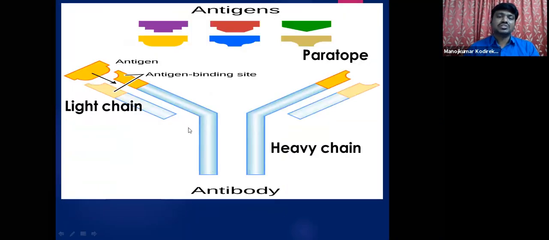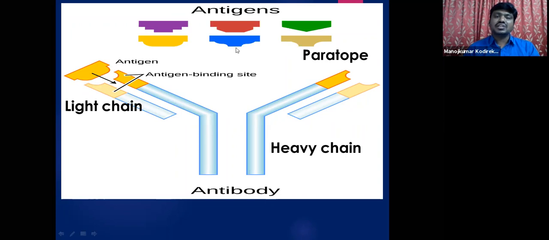Now in this picture, you can clearly see the light chains, and these are the heavy chains. This is the site we are talking about, FAB, the fragment antigen binding site. So this is like an antigen. A specific antibody binds to this specific antigen. See here, this exactly fits into this. You can see here different antigens, different colored antigens.